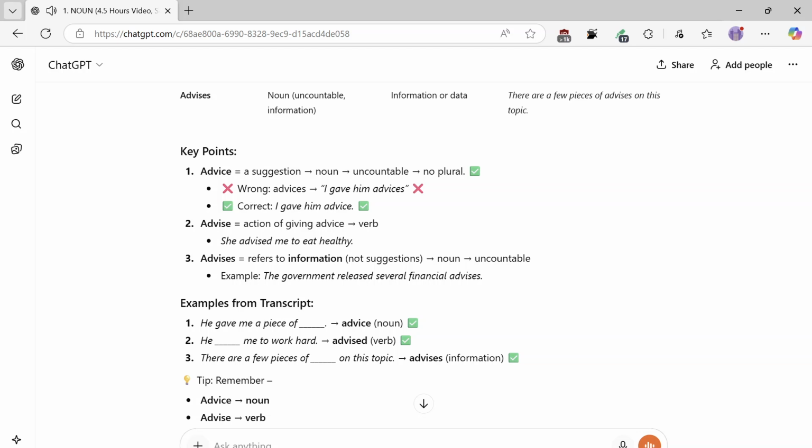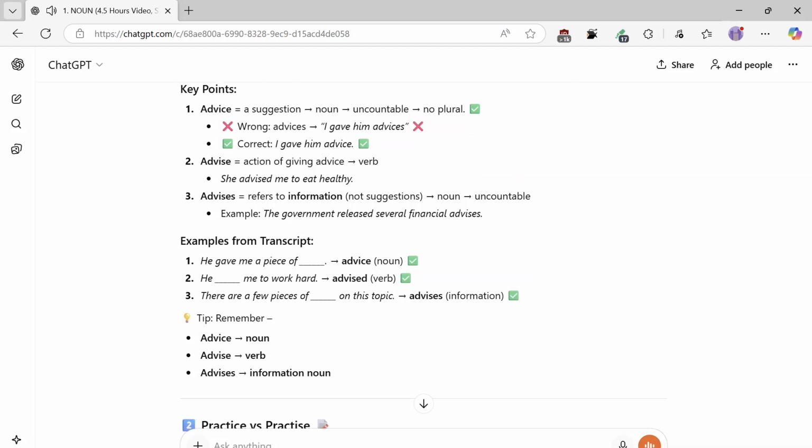Examples: 1. He gave me a piece of advice. 2. He advised me to work hard. 3. There are a few pieces of advices on this topic. Tip: remember, advice is a noun, advise is a verb, advises is information.